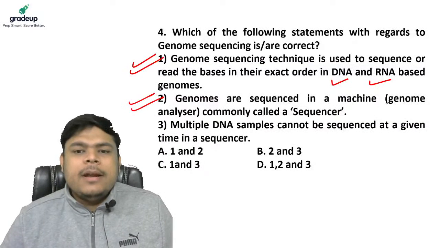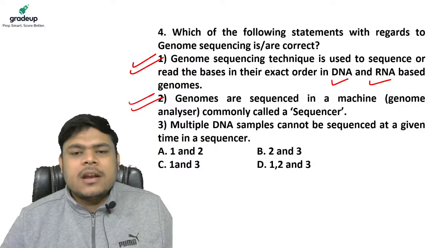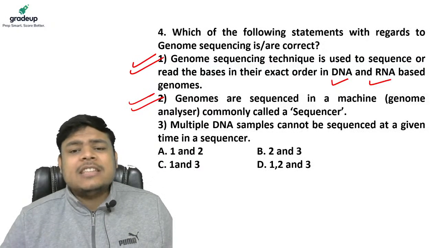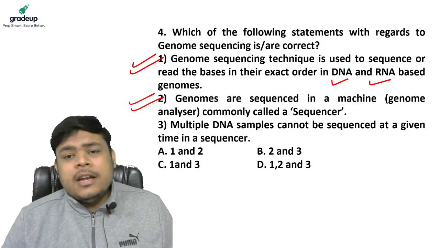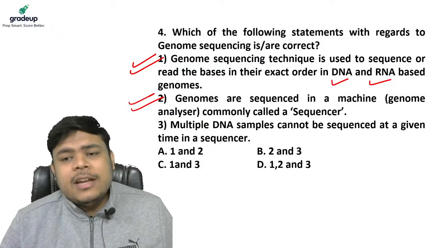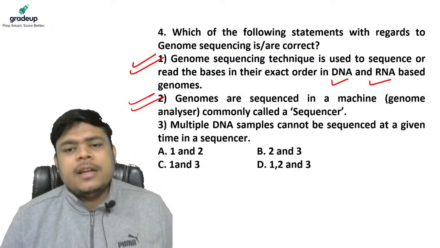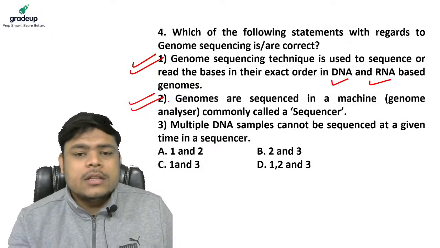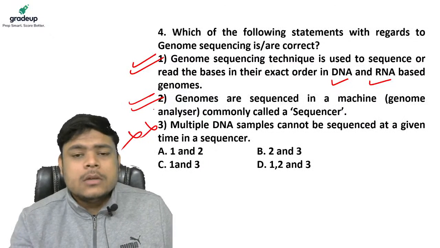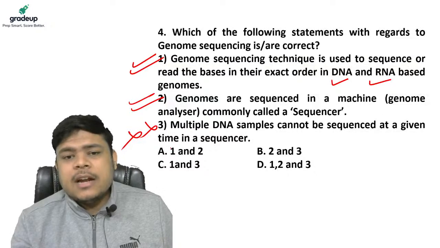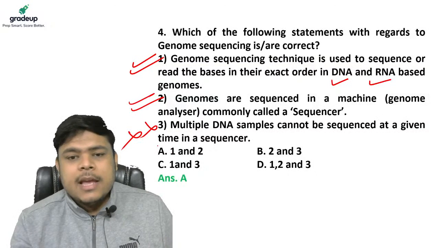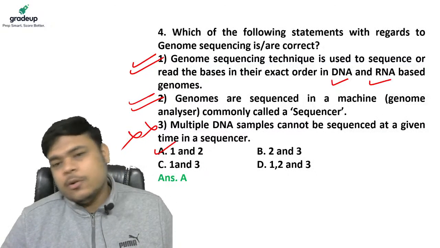Statement 3: multiple DNA samples cannot be sequenced at a given time in a sequencer. No, guys, right now the technology has matured so that in a single machine you can definitely sequence multiple DNA samples. That is true, so this statement is wrong. So 1 and 2 are right, and number 3 is wrong. The answer will be A. Yes, very, very simple. Next question.